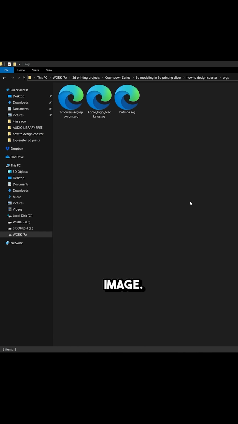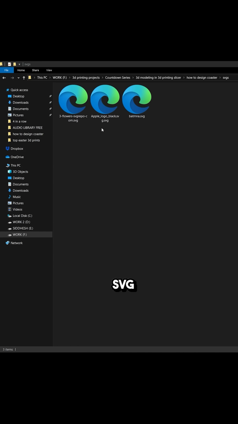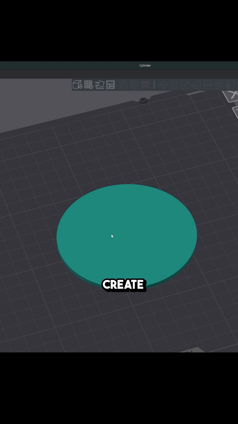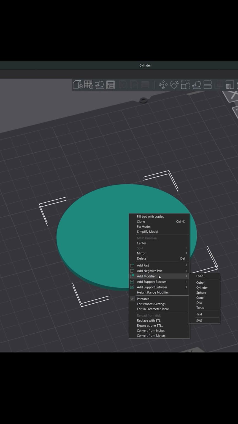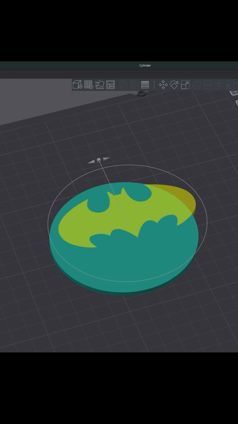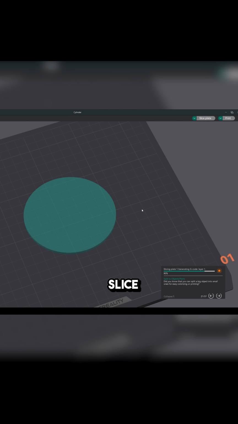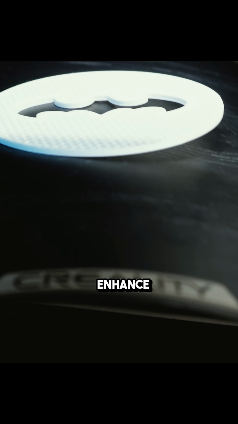To add a custom image modifier, we will need a clean SVG file for our design. Create a plain coaster, select add modifier and choose SVG. Import your SVG file. Adjust the size and the position, adjust the infill, slice it and preview the output. Consider adding multiple modifiers to enhance its appeal.